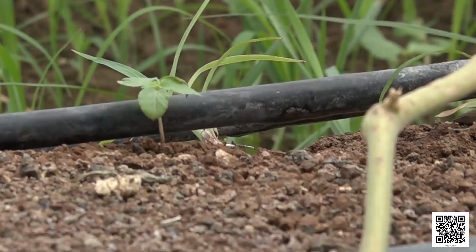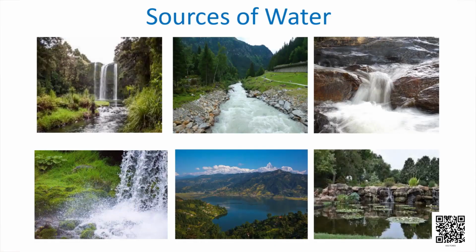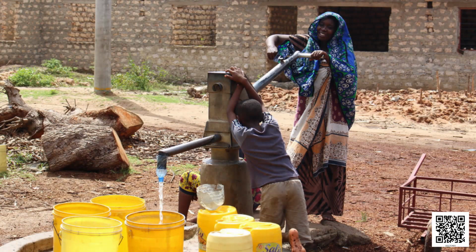Children, we also read about the different sources of water in the poem. That means waterfalls, spring, lakes, rivers. You can see in the slide the pictures of different sources of water: waterfalls, river, spring, lakes, pond and other sources like tap, hand pump, wells. These are all sources of water, the places from where we get water.